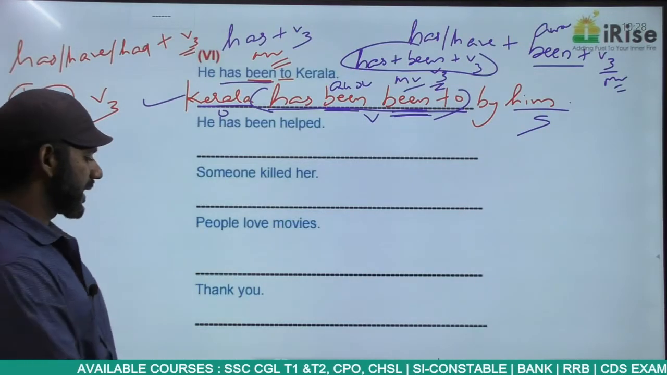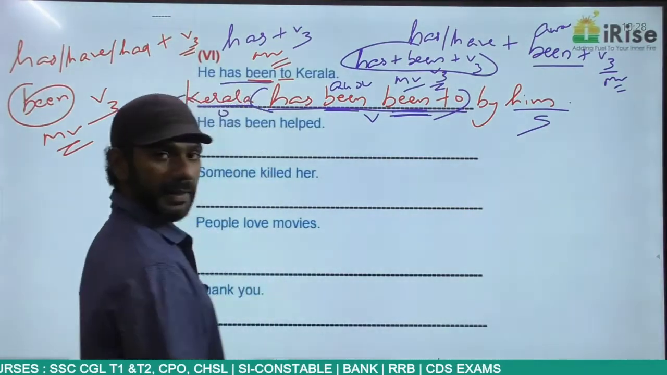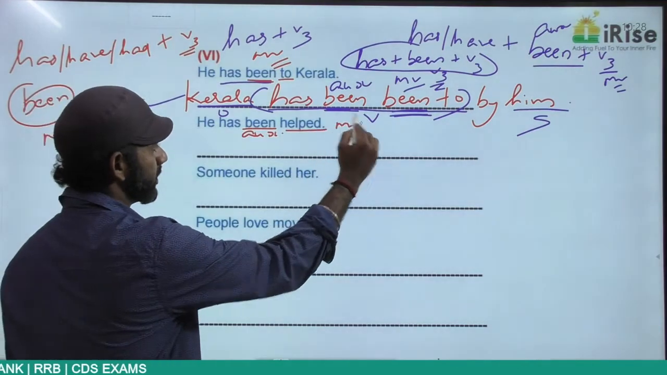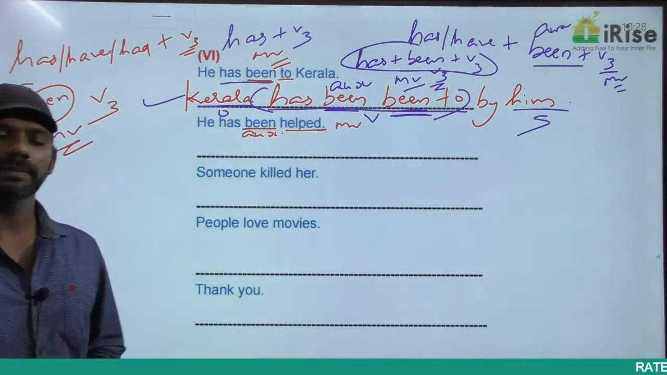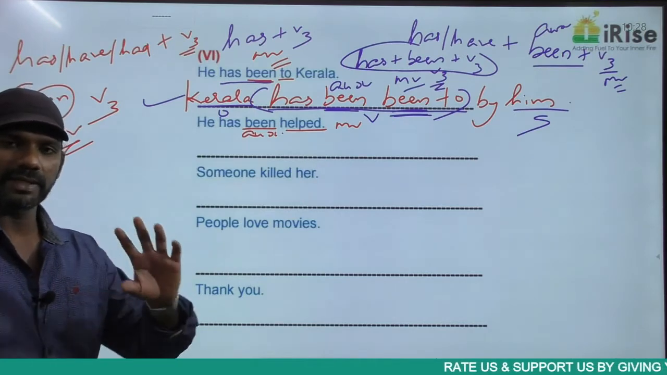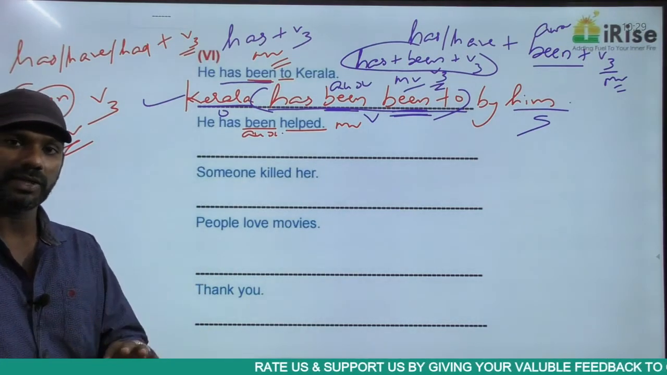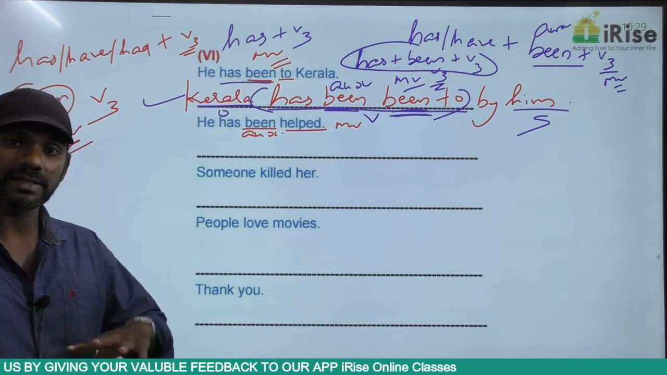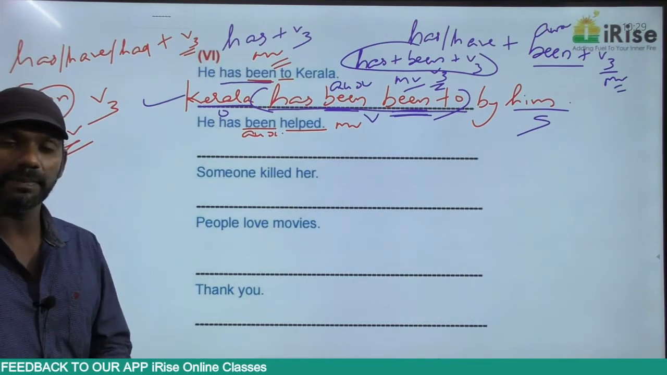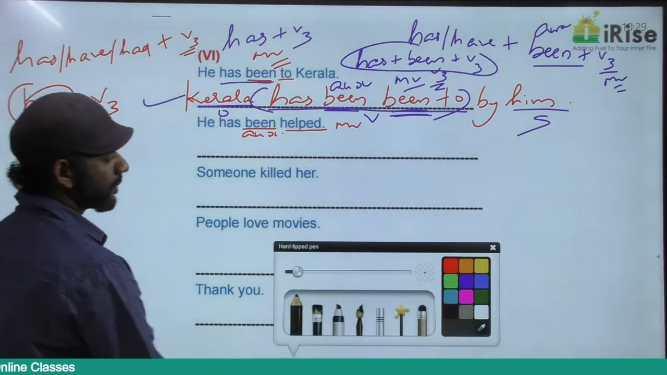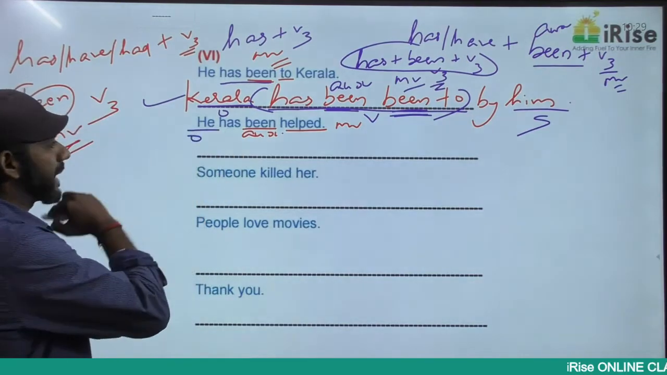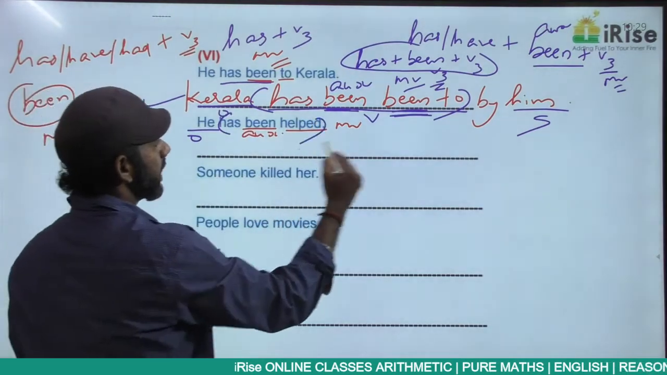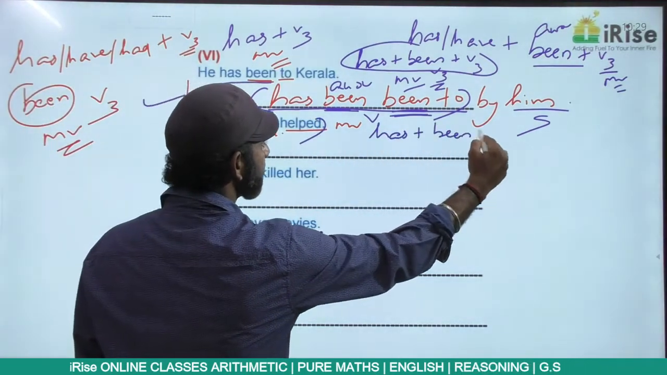"He has been helped." Been is an auxiliary verb here because helped is a main verb. Clear? Now understand the meaning. You can find out whether it is active voice or passive voice based on the structure as well as the meaning. "He has been helped" means he did the action or received the action. It means he received the action. Receiver means object. Object comes at the beginning in the passive voice. That's one reason. Then has been helped is has plus been plus V3.